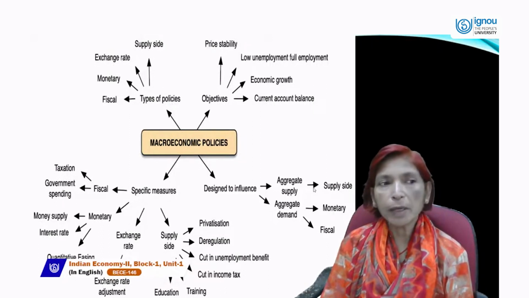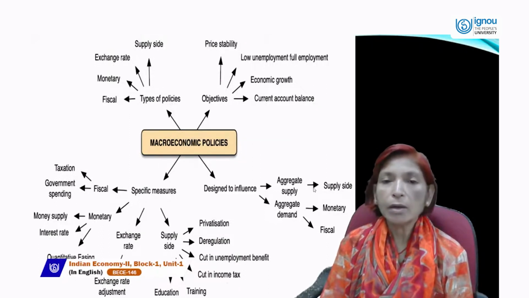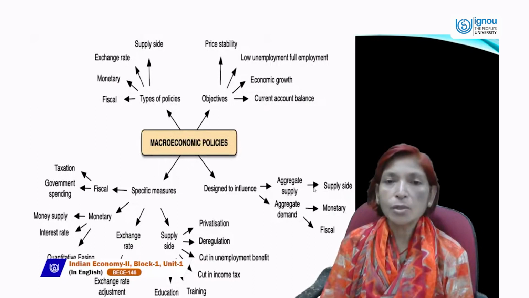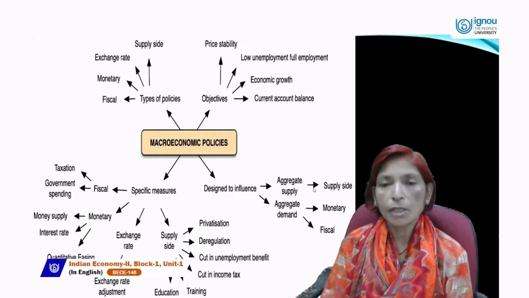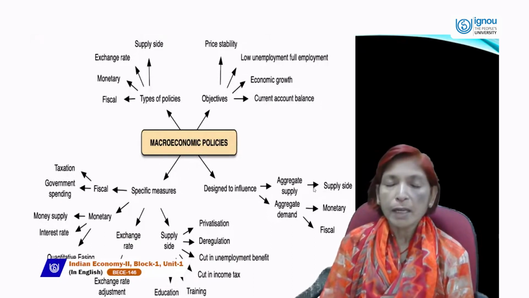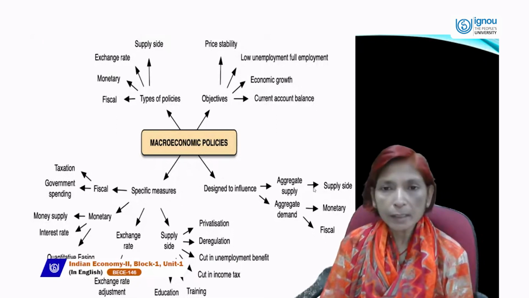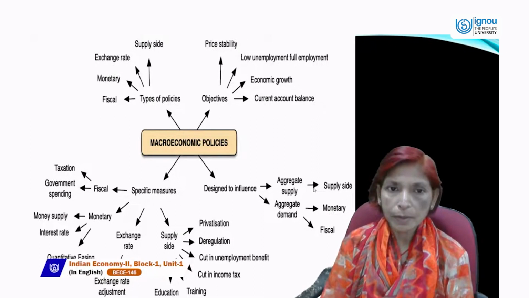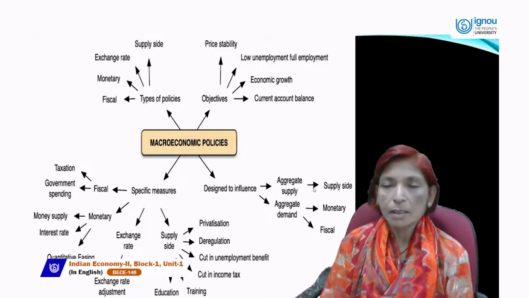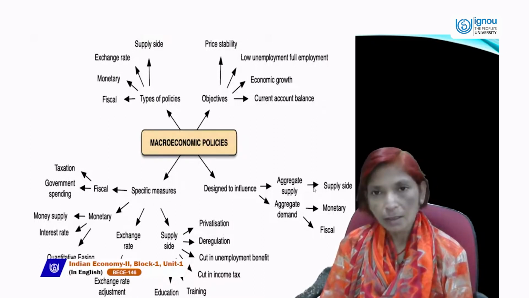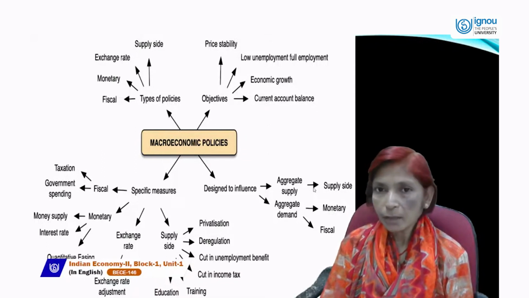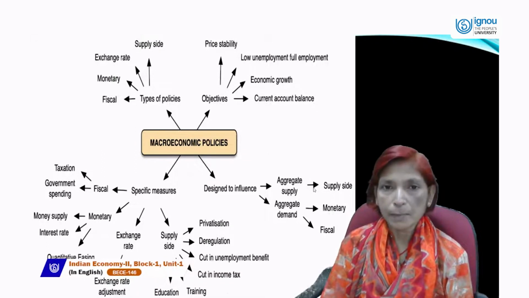Because if country people are unemployed, then their contribution to GDP will also be nil or zero. And if GDP does not increase, then our economy can't grow, can't develop. So employment is very necessary for our country and for the whole economy.